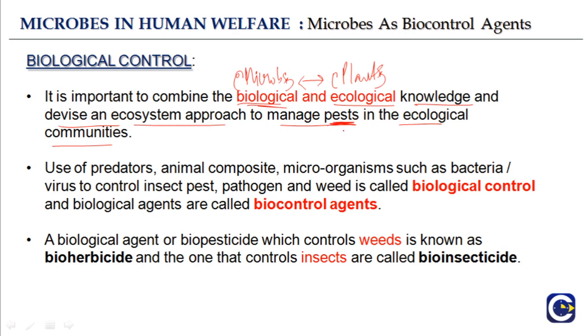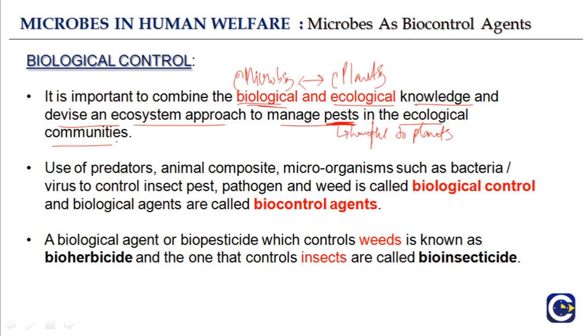What is a pest? A pest is something that is harmful to plants. You've heard of pesticides, right? A pesticide is something that will kill pests. So a pest is something that is harmful to plants. So it is important to combine the biological and ecological knowledge and devise an ecosystem approach to manage pests.